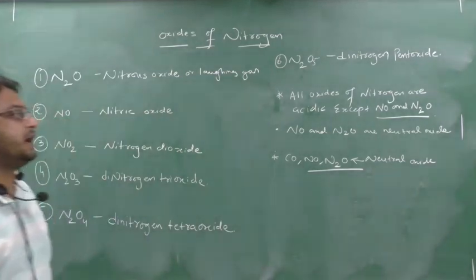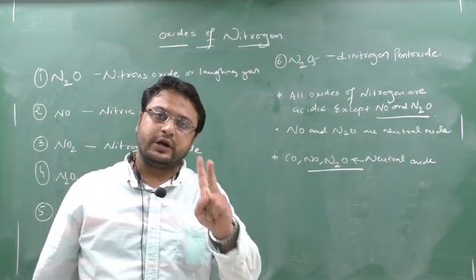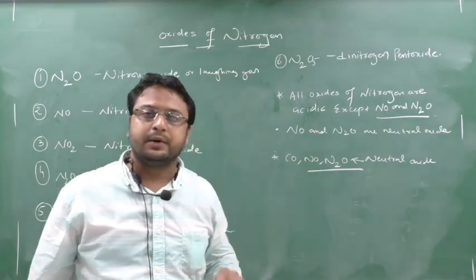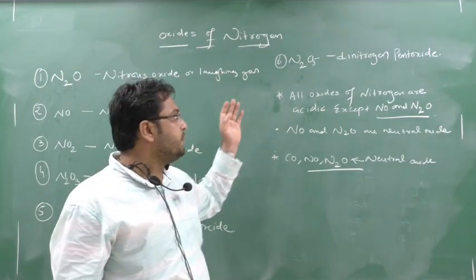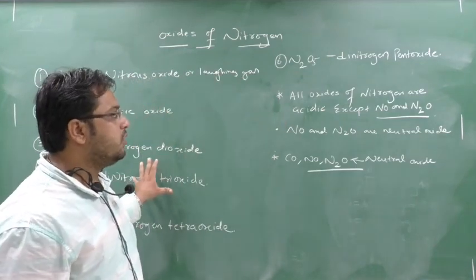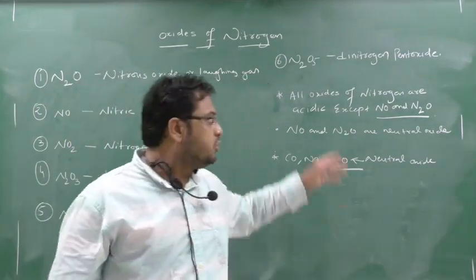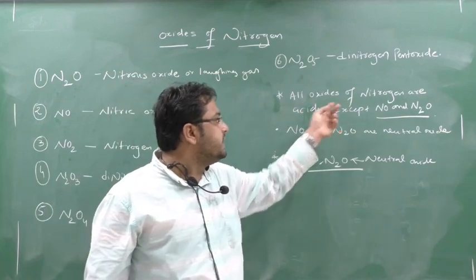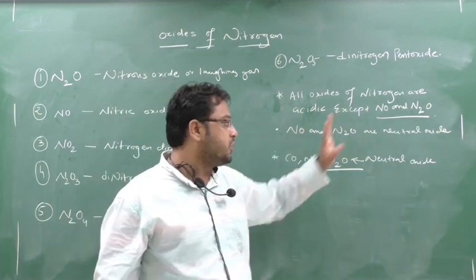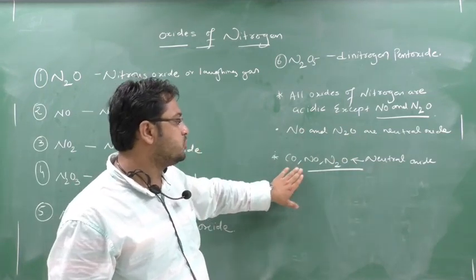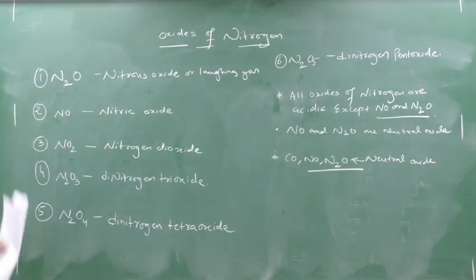Clear? This is the point I have to tell. It's very important for you to understand. Remember CO, NO, N2O, CONO, NO2O, mug it up. So CONO, NO2O are which kind of oxide? Neutral oxide. So remember, all oxides of nitrogen are acidic. Why? Because non-metallic oxides are acidic in nature. So all oxides of nitrogen are acidic in nature except NO and N2O, which are neutral oxides. The shortcut is CONO, NO2O are nothing but the neutral oxides. Clear? Now we will see their oxidation number.